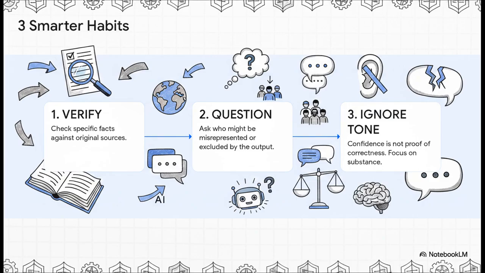First, for any fact that matters, you must verify it. Don't trust, check the source. Second, to fight bias, always question the output. Ask whose perspective might be missing. And third, to avoid the overconfidence trap, you have to ignore the tone. Your critical judgment is what counts, not the AI's artificial certainty.